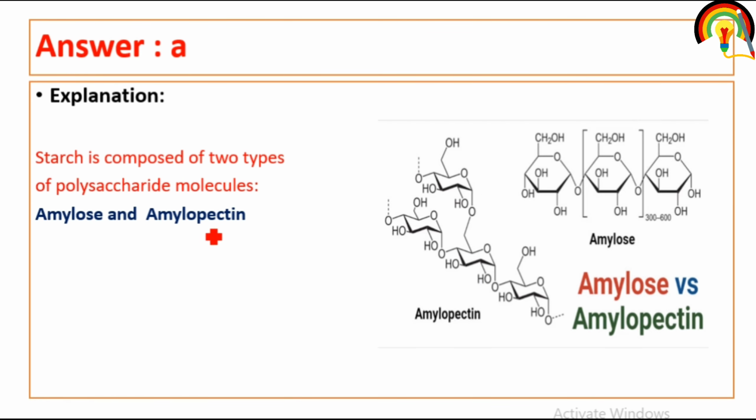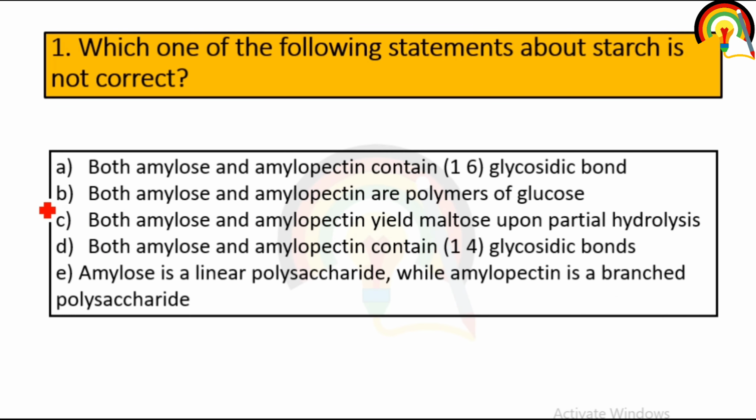So starch, which is a polysaccharide, is composed of amylose and amylopectin. Starch is mainly made up of amylose and amylopectin. This is the structure of amylose and this is amylopectin. This one is one unit of glucose, this is the second unit of glucose, and this one is the third unit of glucose, and so on. So amylose and amylopectin are polymers of glucose. So this statement is absolutely correct.